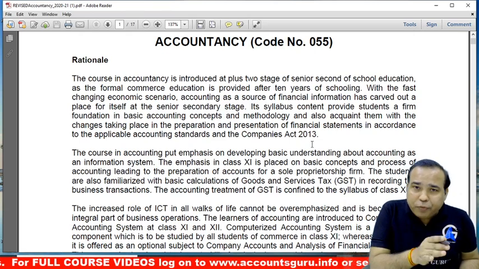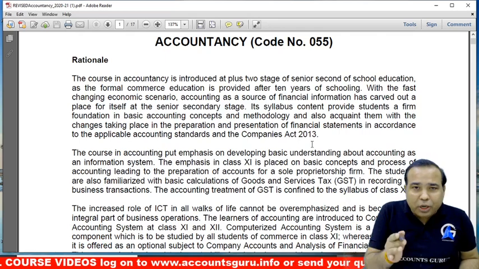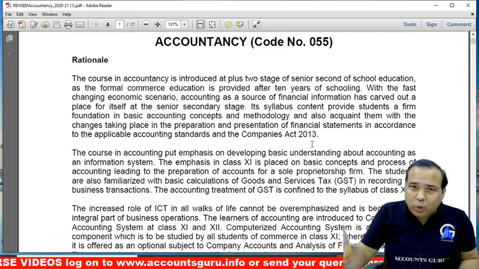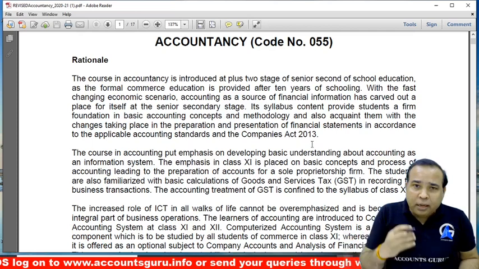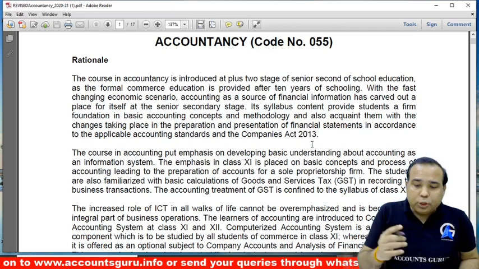Say for example GST, it has to be in alignment with the latest of what is happening in the real business world, in line with the accounting standards. So this is the first paragraph you can go through.